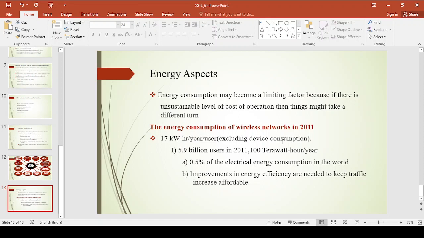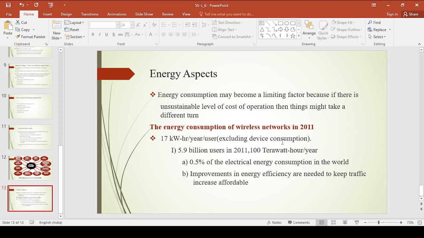Till now we have seen the requirements of 5G in detail. One is very low latency with high reliability and high user density, right? High mobility, high quality at high mobility. And next we have seen ultra accurate navigation and accurate positioning applications. All these requirements we have seen in detail, and later we have seen the different reasons for the growth in IMT traffic, and the different requirements for growth in traffic beyond 2020 also. And here we have seen that energy may become a limiting factor, because as the number of users increases, the energy consumption will also increase.